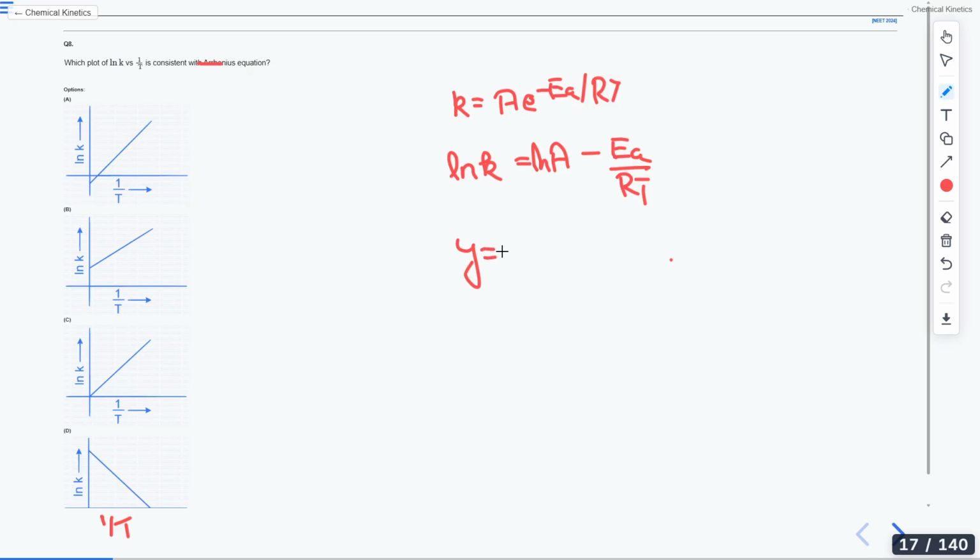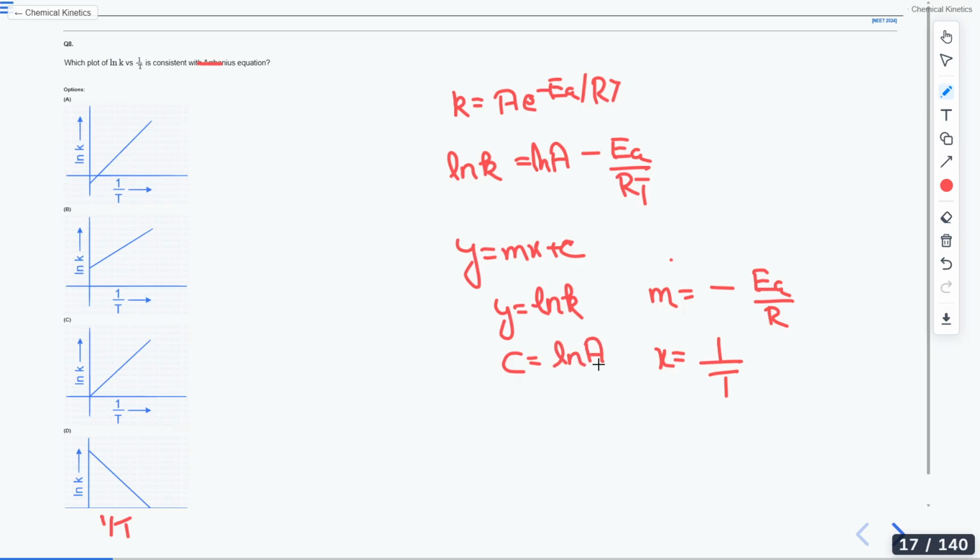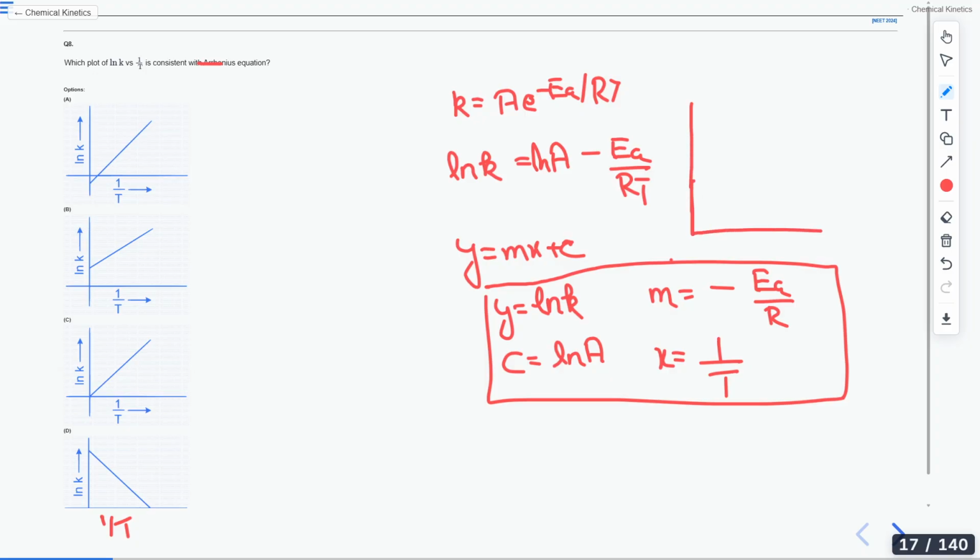If I compare it with the equation of straight line, what will I get? I will get y equals ln K, m equals -Ea/R, x equals 1/T, and c equals ln A. Now you can clearly see here that the slope is negative and it is an equation of straight line.